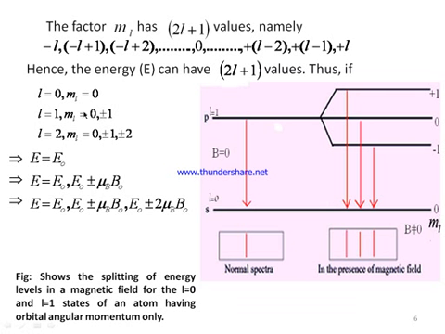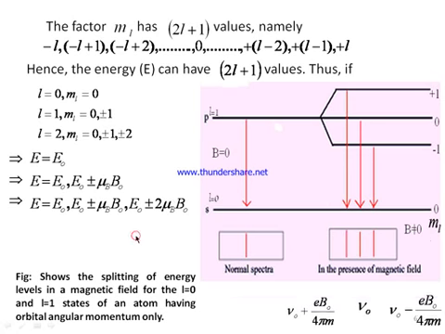ml has 0 value. It possesses only a single value, which is equal to 0. That means there is no splitting of the S level. For L equal to 0, let us check the energy values of P. For L equal to 1, ml possesses 3 values, and these are 0 and plus or minus 1. So this gets split up into 3 levels: minus 1, 0, 1.